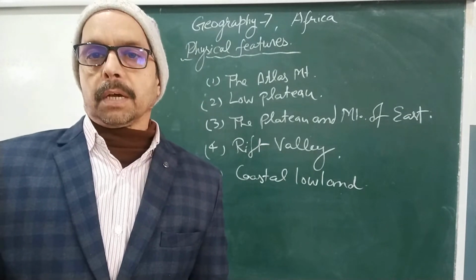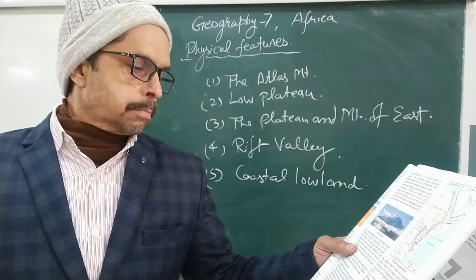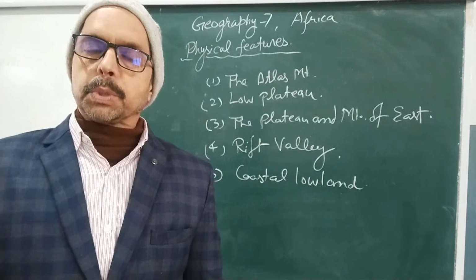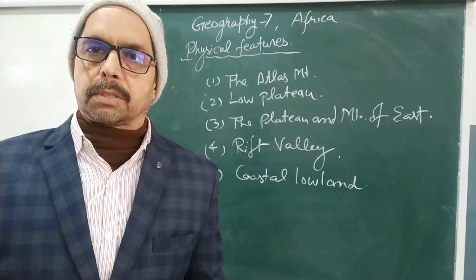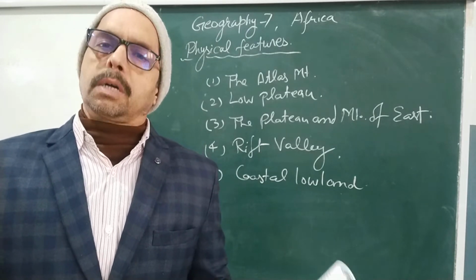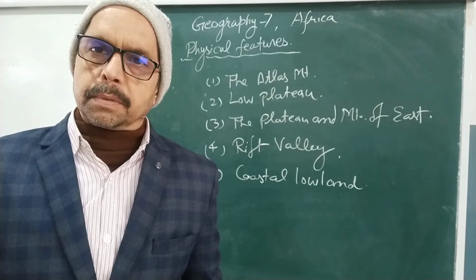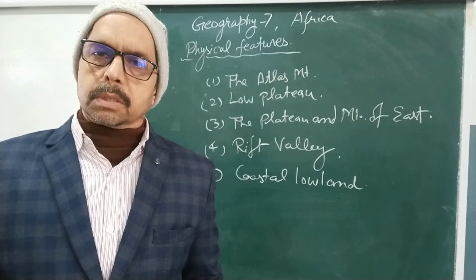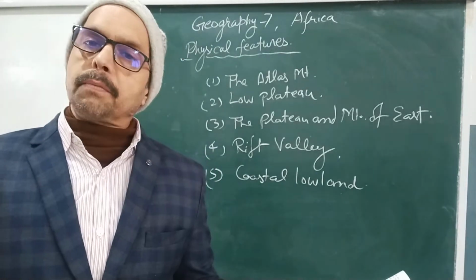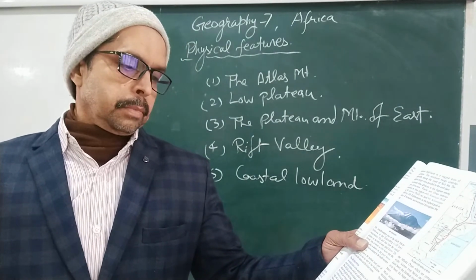Rift Valley of Africa. The Rift Valley starts from Lake Malawi up to the Red Sea. Rift Valley means a crack of the earth. In the east part of Africa there is a long, deep crack because of plate tectonics. So this is called the Rift Valley. The length of the Rift Valley is very long, 6,000 kilometers.